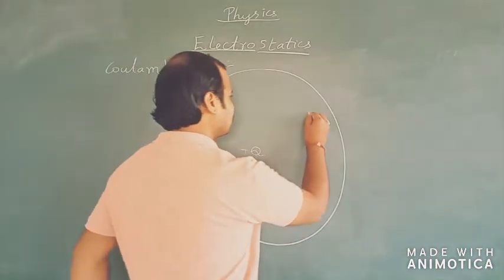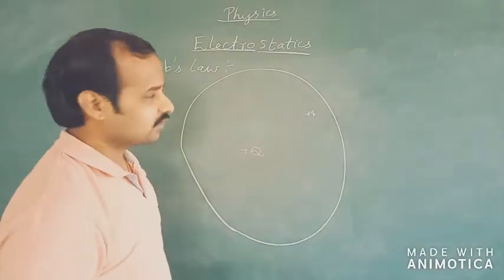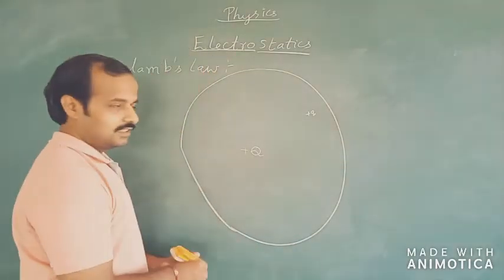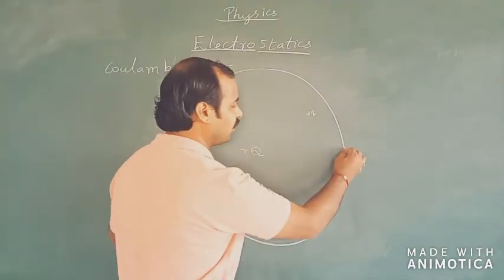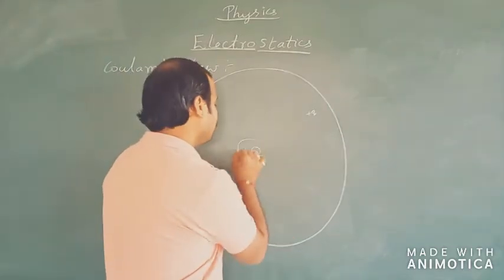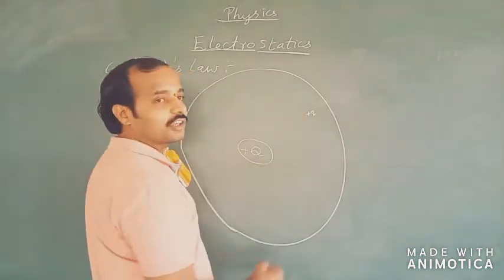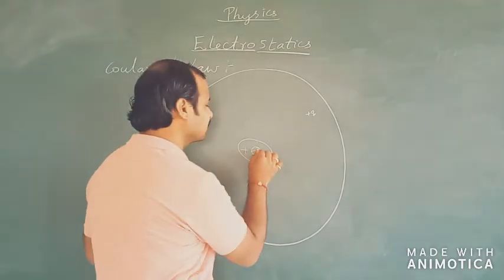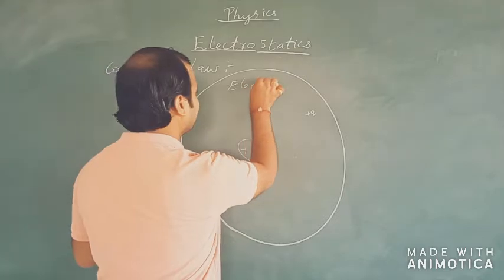Now I am going to bring a small unit positive test charge into this particular region. The boundary suggests the limit up to which the electrostatic force concerned with capital Q is going to act on any charge entering this region, and this region which is enclosing this source charge, we call the electric field.